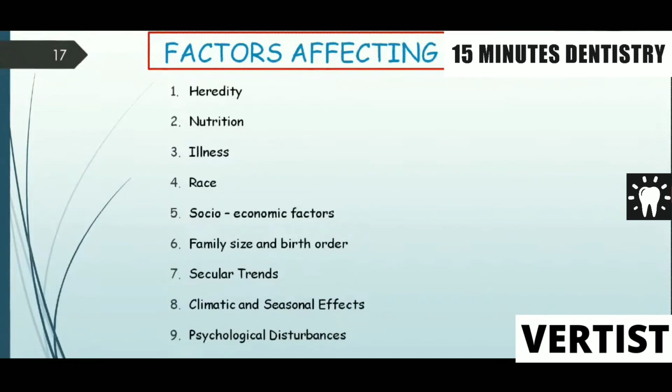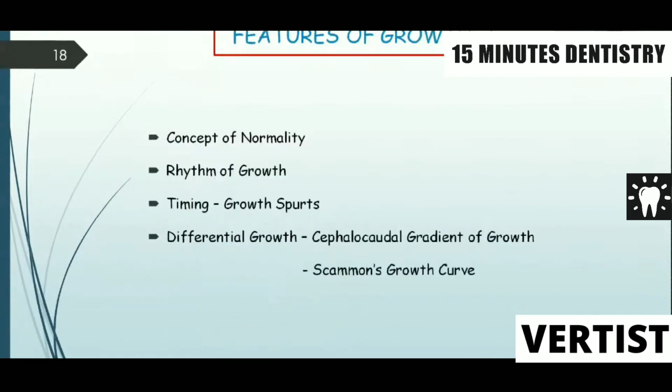There are racial differences amongst the different racial groups, like whites and the black Americans. There is definitely a contribution of socio-economic factors. Like if there is a socio-economically weak child, the child will have disturbed growth and development. Family size and birth order also affect the growth and development. Secular trends, climatic seasons, and psychological disturbances also do have an effect. Lastly, exercise. It is said that exercise is very important for the perfect physical fitness of the individual.